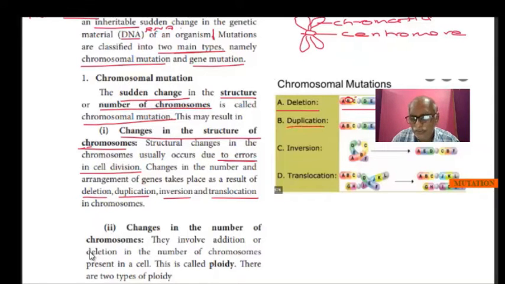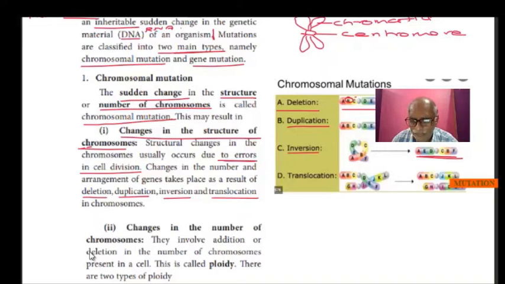Duplication, that is something will be added a second time. Here you see again the same arrangement. Now the BB is duplicated here. That is, extra genes are added into the chromosome. Then inversion, what we know, inversion is upside down. So here you see the arrangement AED, then CDF, like that.